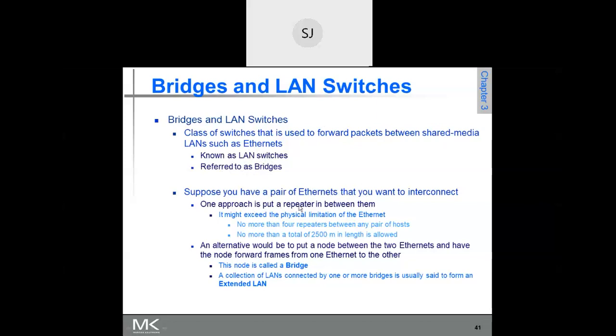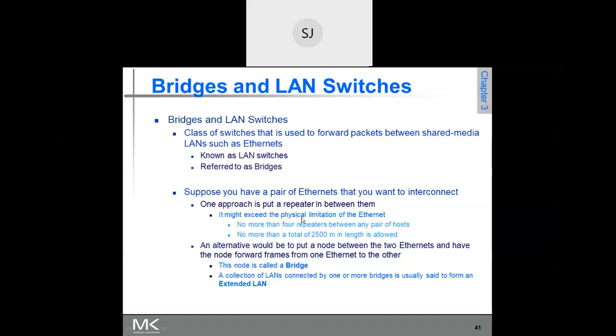one approach is to use a repeater. Again, I tell you, a repeater is a physical layer device. So the two LANs can be connected using a repeater at the physical layer. But what is the problem if you use a repeater?